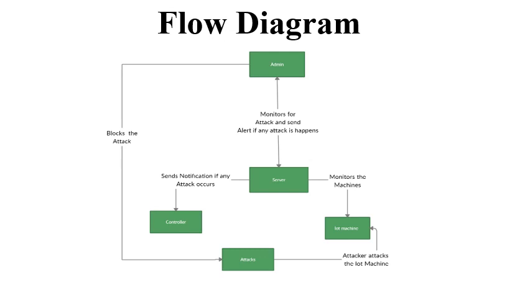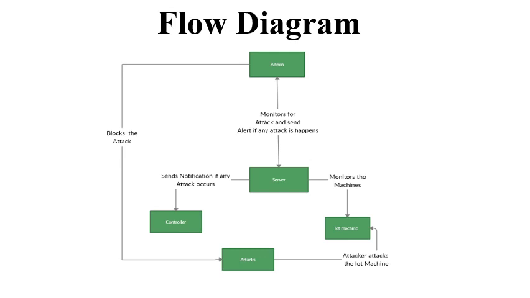We see this flow diagram of our project, where the admin is the person who always monitors the industrial IoT machine to see whether an attack has happened or not.